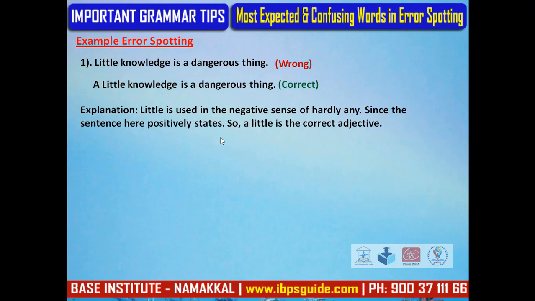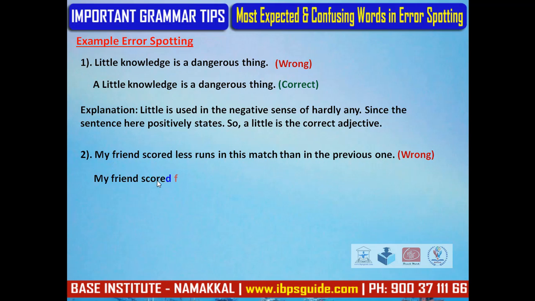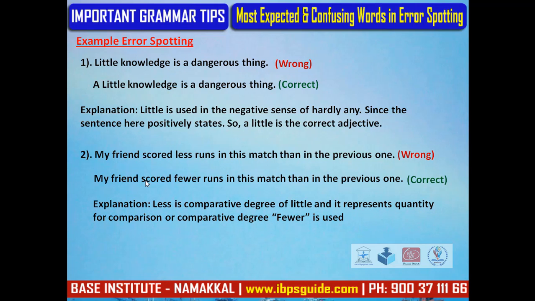One more example. My friend scored less runs in this match than in the previous one. My friend scored fewer runs in this match than in the previous one is the correct form. As I said before, for comparative degree or for comparison, for little and few, we have to use fewer.